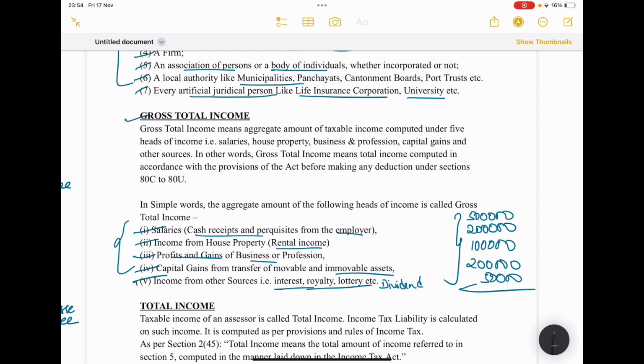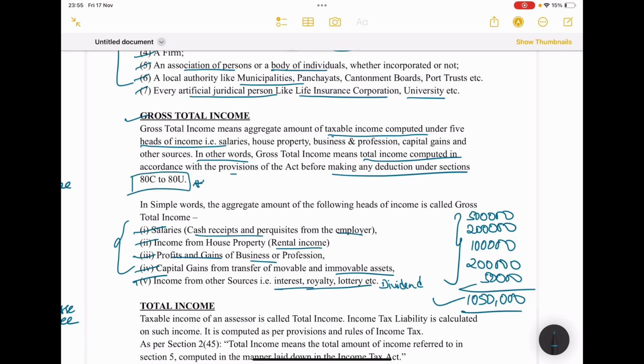So 5 plus 2 plus 1, that's 10 lakh 50,000. This 10 lakh 50,000 is the gross total income. Gross total income means the aggregate amount of taxable income computed under 5 heads of income. In other words, gross total income means total income computed in accordance with the provisions of the Income Tax Act before making the deductions under section 80C to 80U.